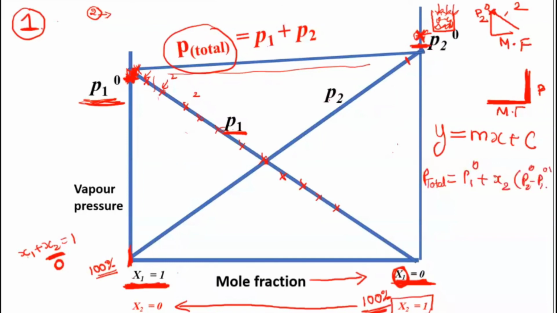Here P total is the y, this is your m, x, and this is your c. This is your straight line equation, so when you plot the P total also, you get a straight line. All of these are straight lines because you get the equation in that form. You can draw this one; this could be asked in your exam.